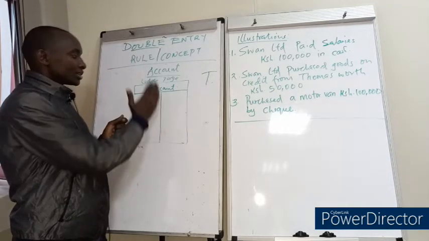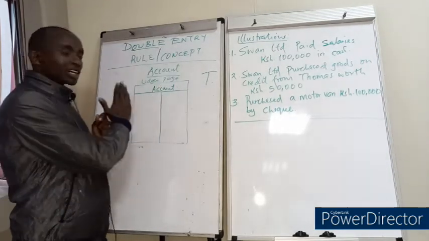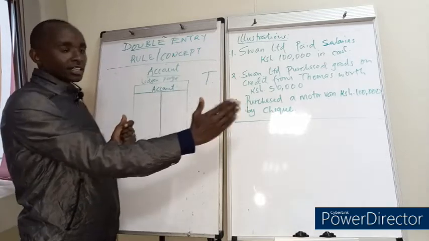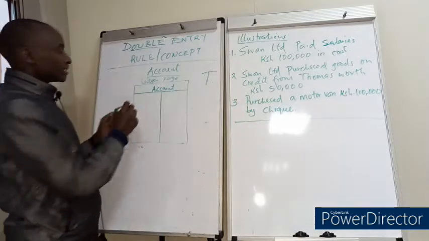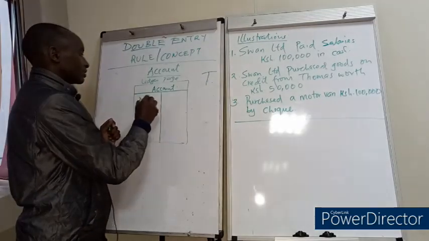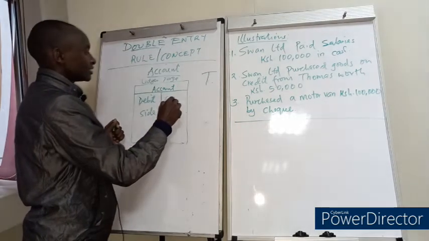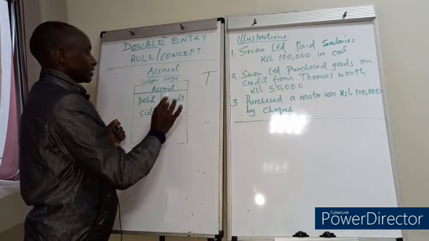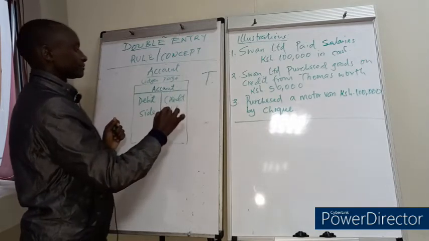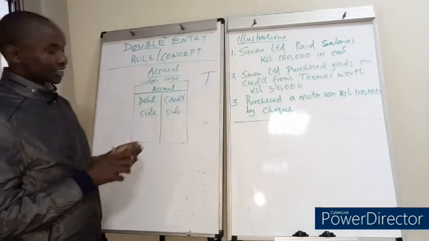This division separates the two sides, the left-hand side and the right-hand side. This left-hand side is known as the debit side. And this is the credit side. So this is an account.